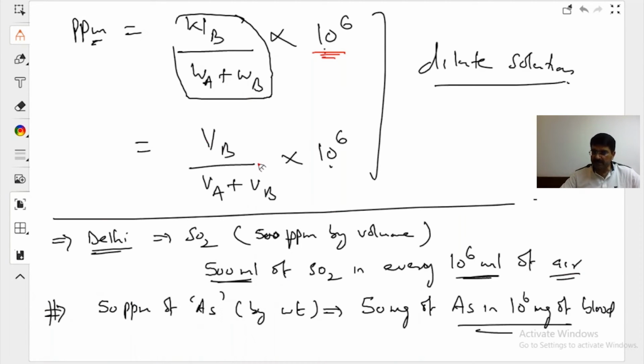What is ppm in terms of volume? Everything is the same.